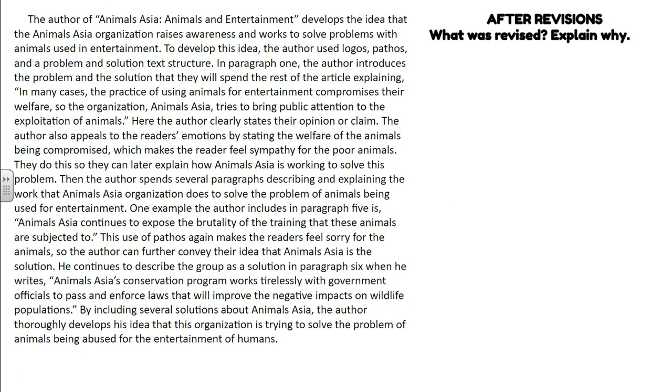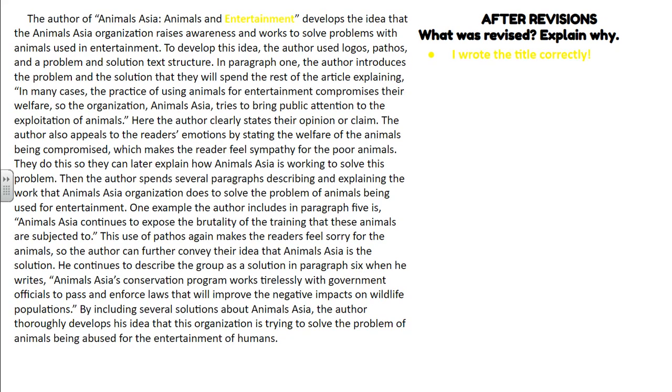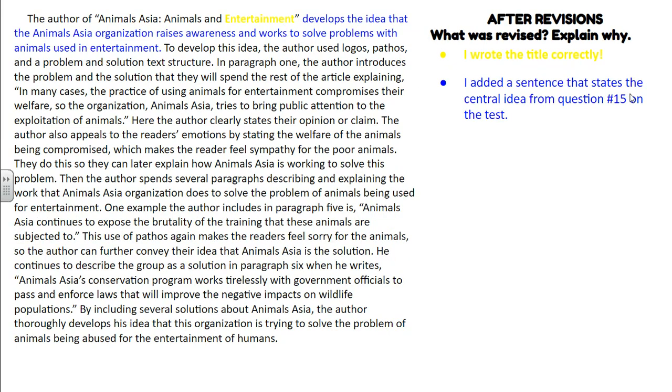essay. The revised paragraph. The author of Animals Asia, Animals and Entertainment develops the idea that the Animals Asia organization raises awareness and works to solve problems with animals used in entertainment. Not only did I correctly cite the title of the text, I also added the sentence that states the central idea. Question 15.